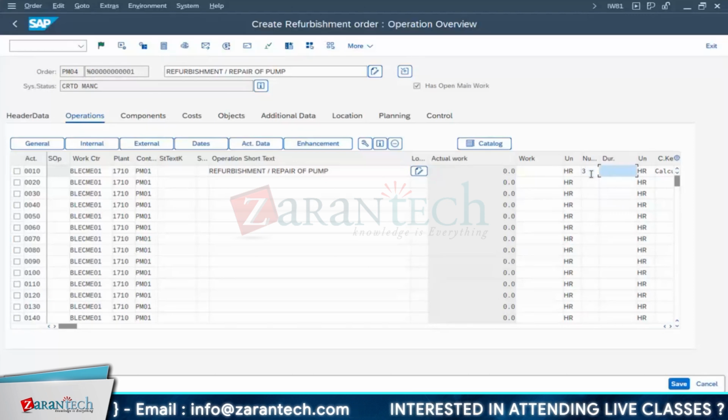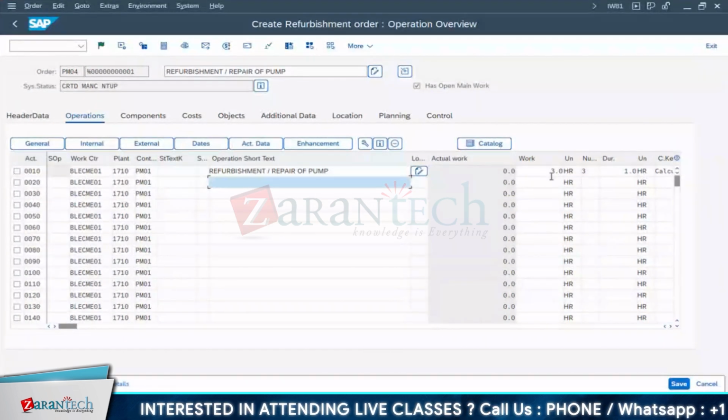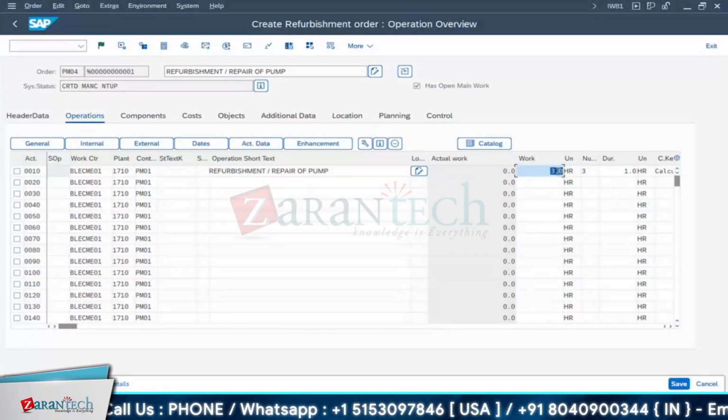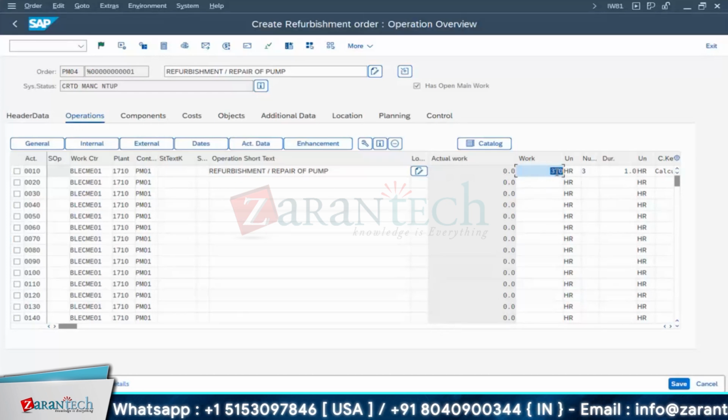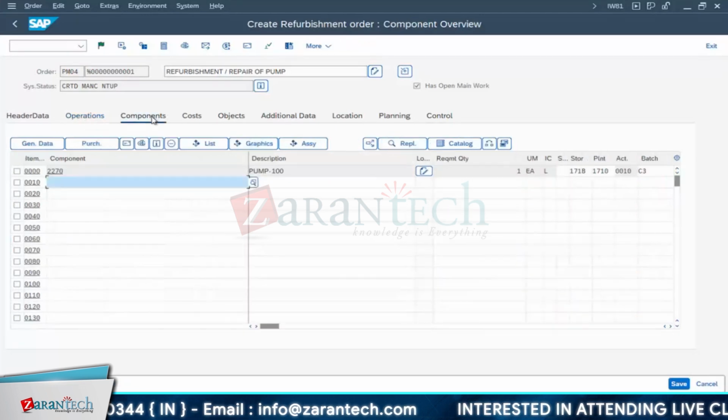Some 3 hours is fine, 750. Some 750 it will come. Around that, and the other costs will also get added up, we'll see that later. As of now, 3 hours, 3 multiplied by 250 is 750, it will come for labor cost. I'm not adding another cost just to avoid any confusion. I'm keeping it the same.